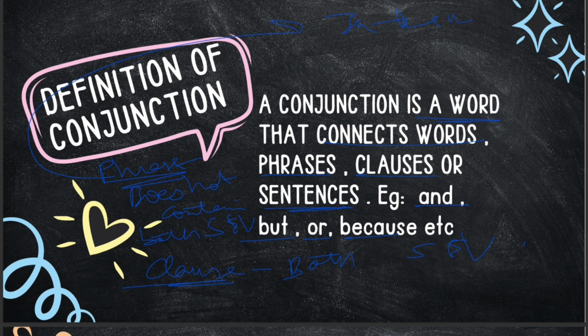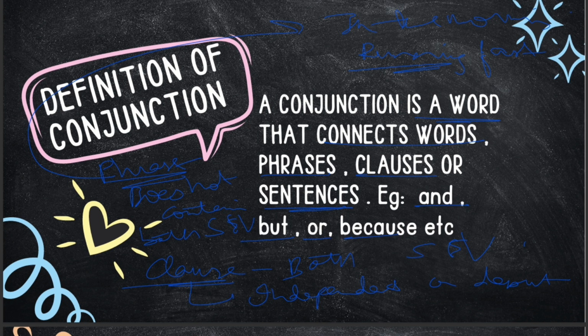Okay, the example of a phrase could be in the morning, or it could be running fast. If you see, this either has a verb or a subject, but it does not really have both. But when we're talking about a clause, it can be independent or dependent. We'll explain what dependent and independent clauses are in the coming slides, but I hope you got the basic difference.